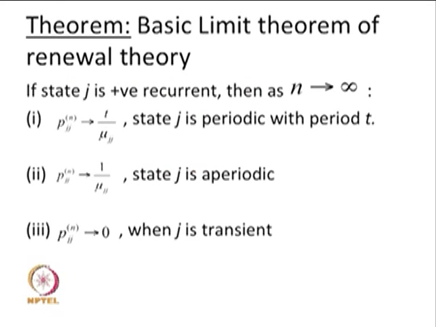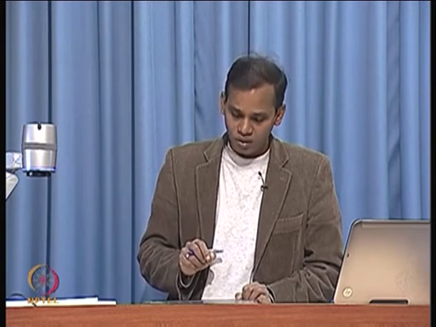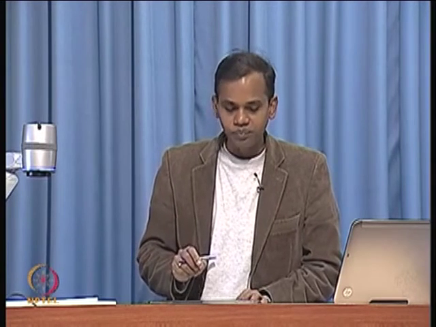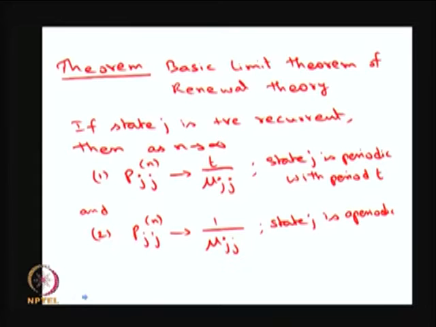Based on this, I am going to give the next theorem, that is the basic limit theorem of renewal theory. I am not giving the proof here, I am only stating the theorem. If the state j is positive recurrent, that means the state is recurrent as well as satisfies the positive recurrent property, that means the mean recurrence time is a finite value for that state j. Then p j j of n will tend to t divided by mu j j, where mu j j is the mean recurrence time for the state j, and t is the periodicity of the state j.